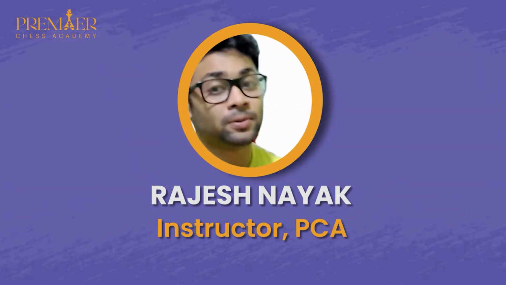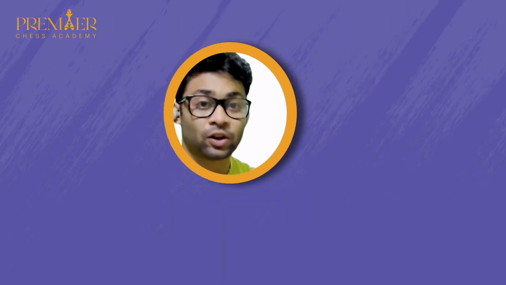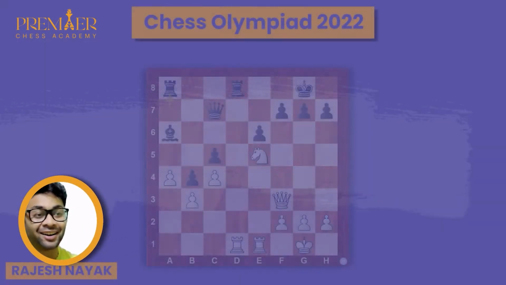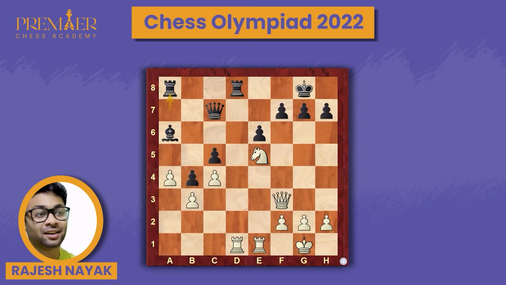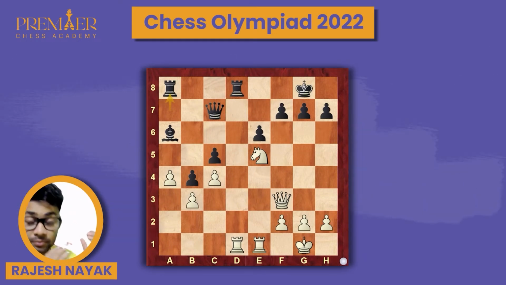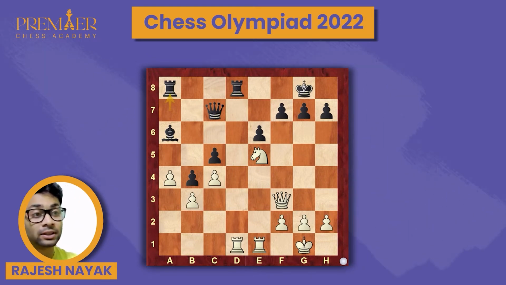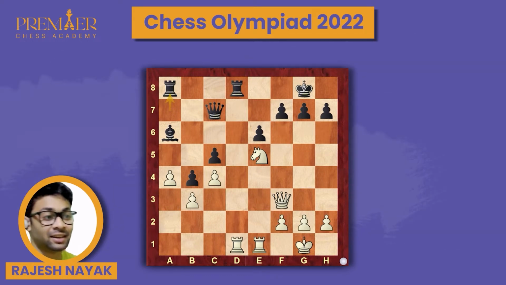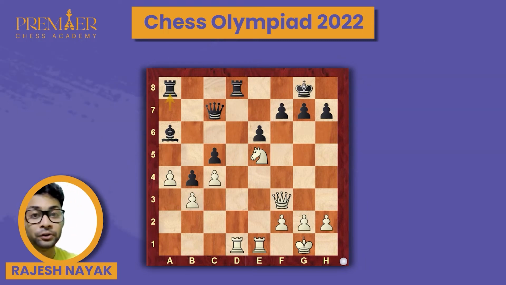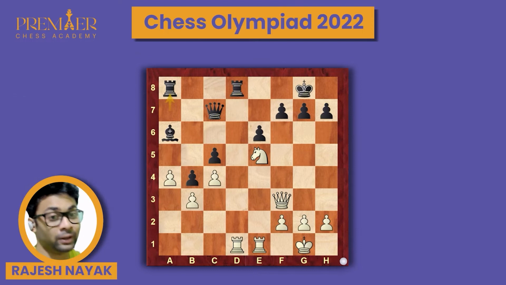Today we came with a video from the game of the 10th round of the Chess Olympiad 2022, and today is a very special day because India 2 is playing with Uzbekistan, and both teams are full of youngsters. So it's games to be seen, and India 2 drew their game with Uzbekistan. The point is India 2 actually had huge winning chances. You can say 3-1, India 2 should win the game.